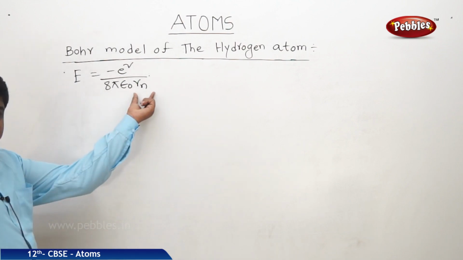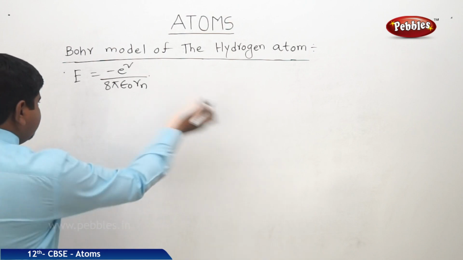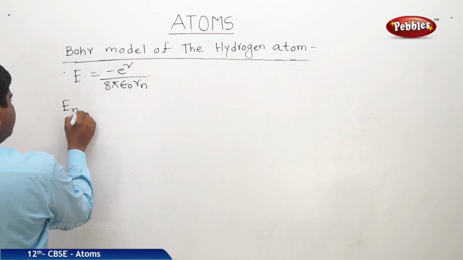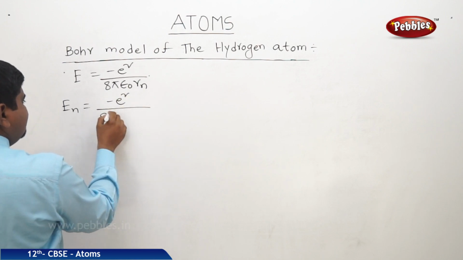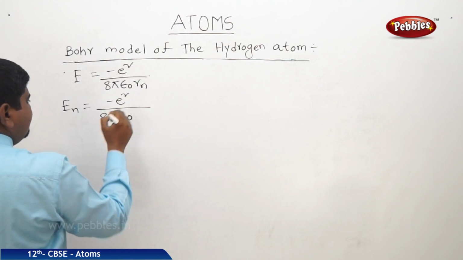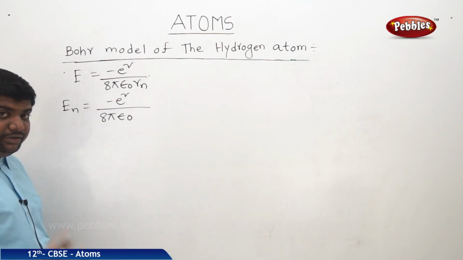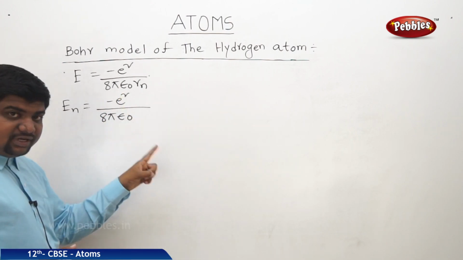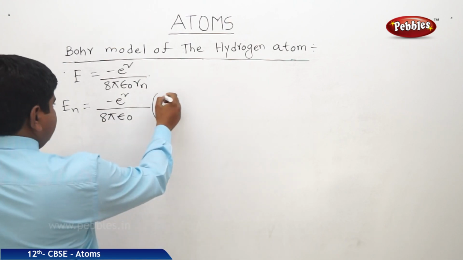And we have the Rn equation previously, and we are going to substitute that Rn value in this equation.